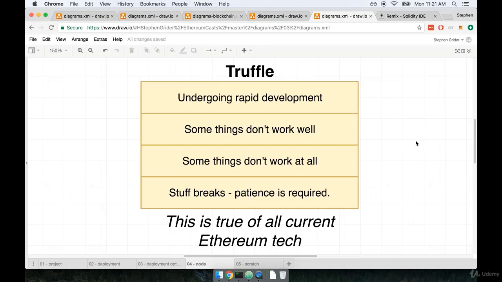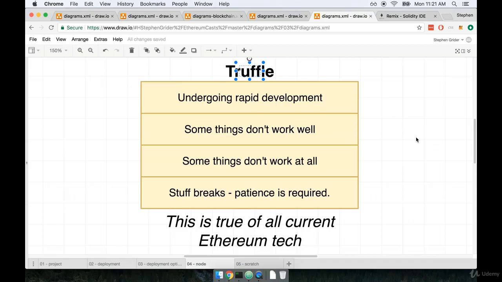So what I'm really saying here is as we start looking at Truffle and a variety of other tools that we're going to use throughout this course, you really have to have some amount of patience. Please, I beg you, because some of these tools are really rough around the edges and they're just not going to work the way you expect. But hey, that's why we're here. That's why we're in a course trying to learn how this stuff works. So with this knowledge that sometimes things don't work at all, from my perspective, trying to teach you this stuff, it seems like a very clear solution is to try to use as few of these tools as possible.